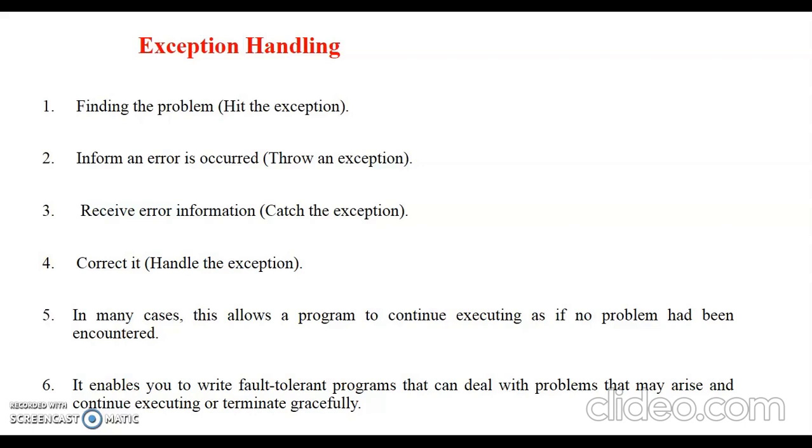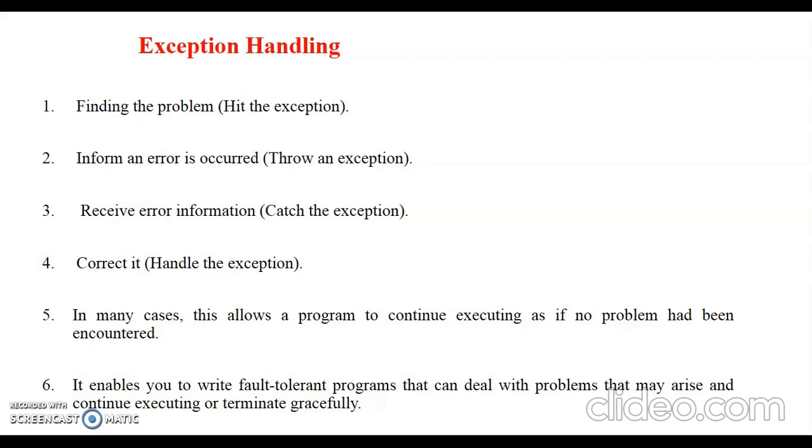Once you find that a particular statement may be erroneous, you should throw an exception. And once you are throwing something, you should receive the error information. Receive error information means when you are throwing the error, you should have some catch. You should catch that error somewhere in your program. So you should receive the information. So throw and catch, and try. There are three things: try, throw and catch.